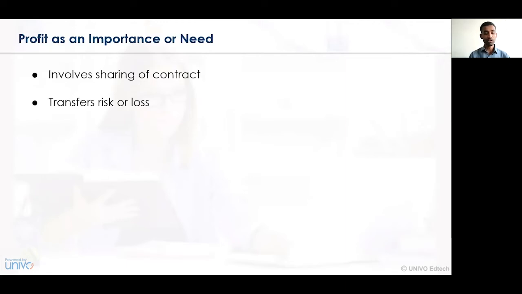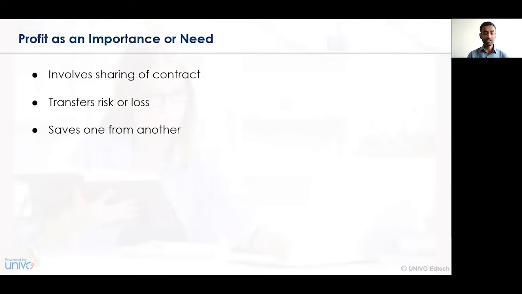Transfer of risk or loss. Profit commission or profit remuneration is essentially important because risk is being transferred from one person to another, or one company to another company. Initially, the risk has been transferred by the insured person to the insurance company, and in the second case, the risk has been transferred from the insurance company to the reinsurance company. So there is always a sharing or transfer of the risk or loss that is going to be suffered by the different parties.